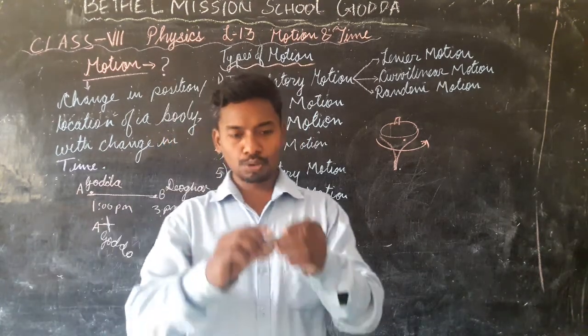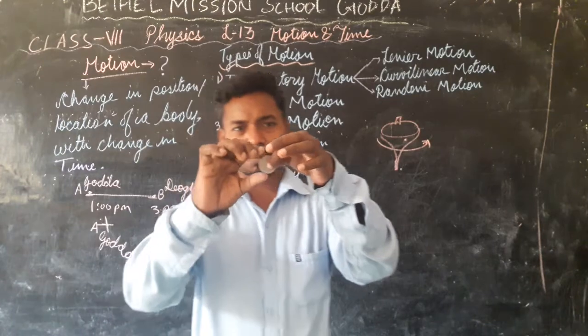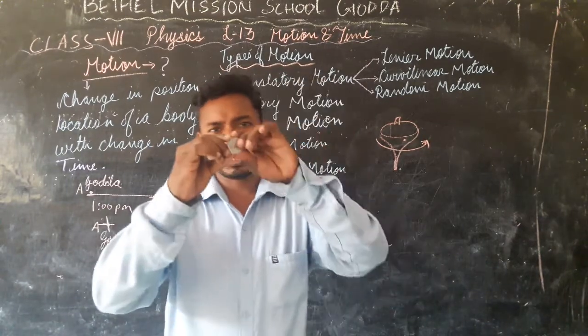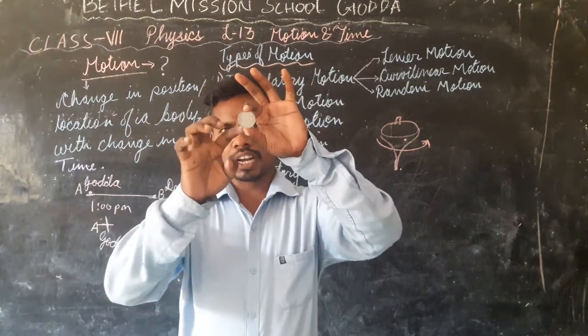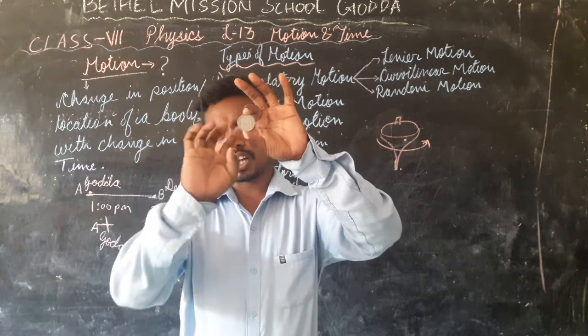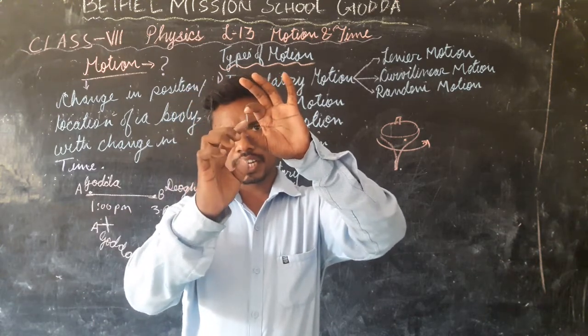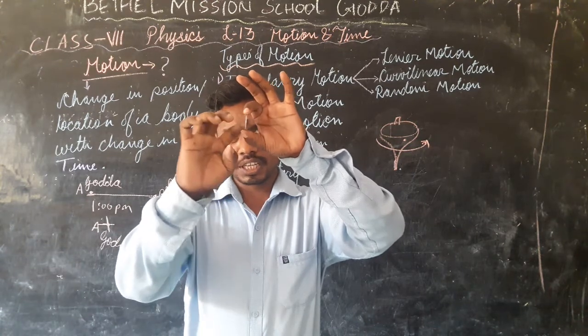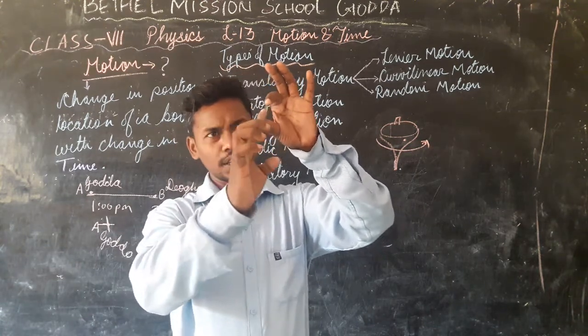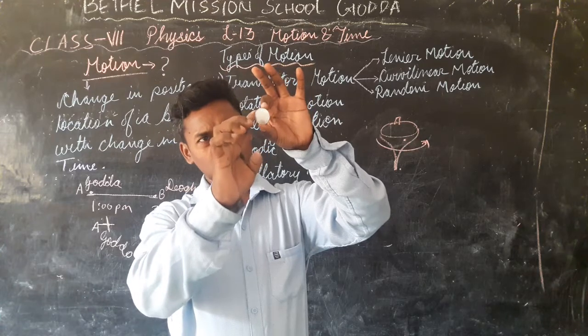This coin is a very good example. If I hold it in this way, the top middle and the bottom are joined together by an imaginary line called the axis, and you see that it can rotate. So this is called rotation.